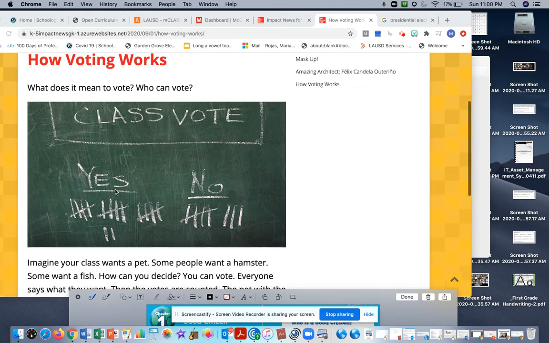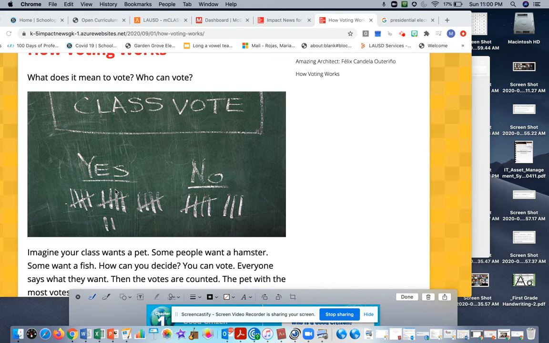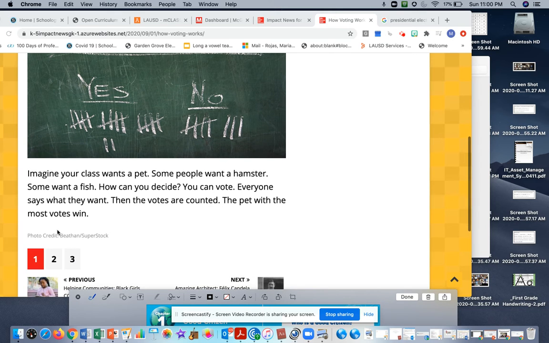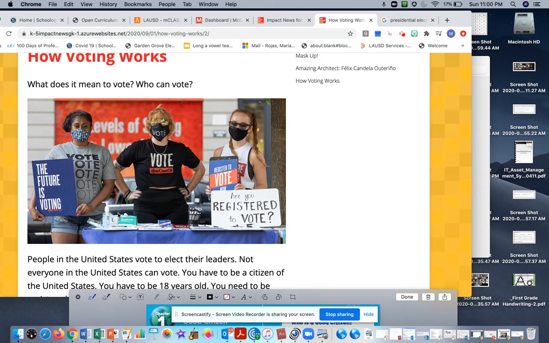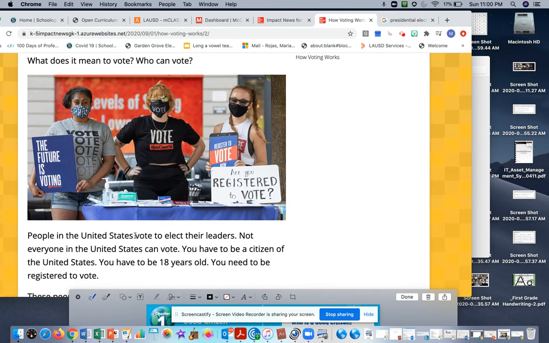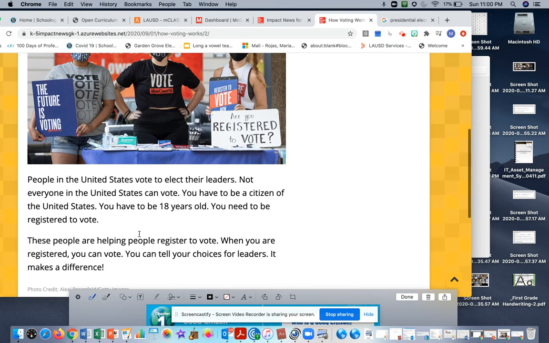So, this is how a vote works in our classroom, but it also works in our community when we vote for an election. So, how does it work and what does it mean to vote and who can vote? People in the United States vote to elect their leaders. Not everyone in the United States can vote. You have to be a citizen of the United States and you have to be 18 years of age. You need to have registered to vote.